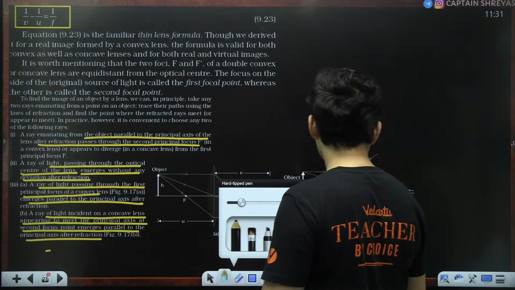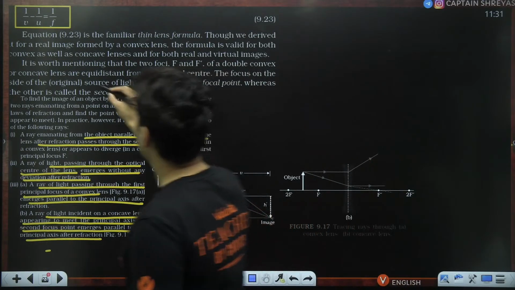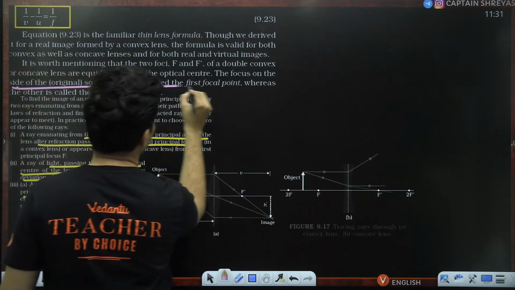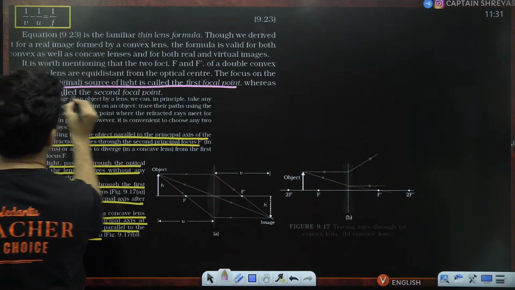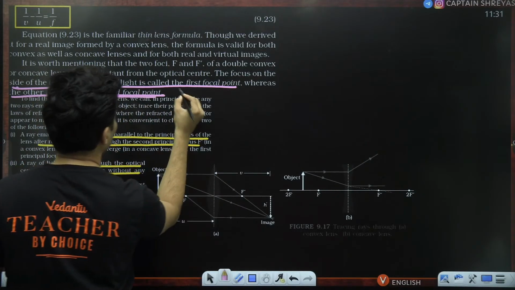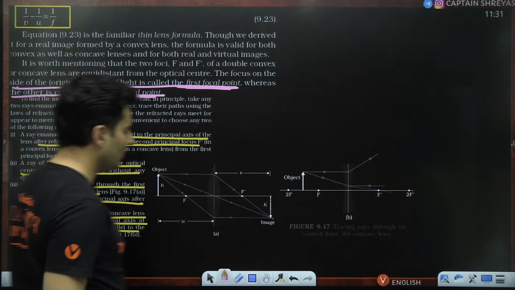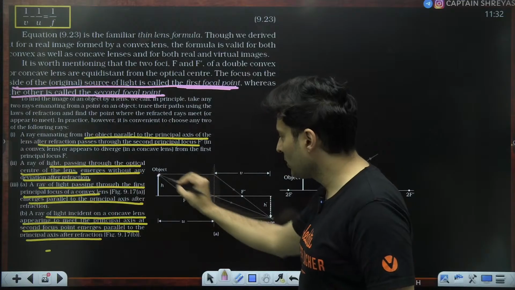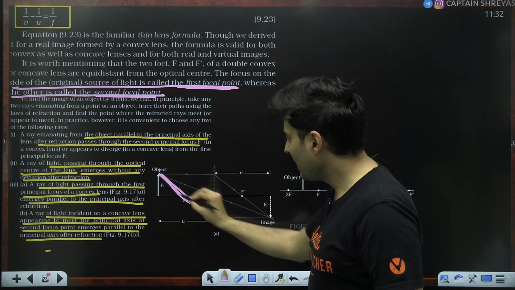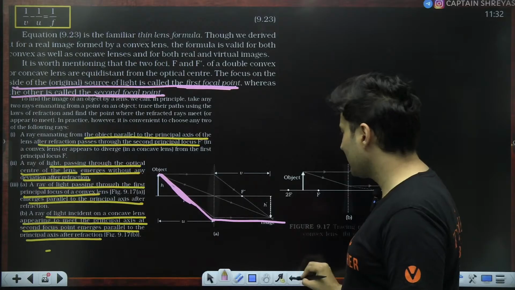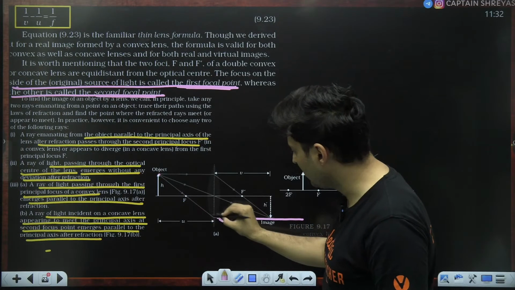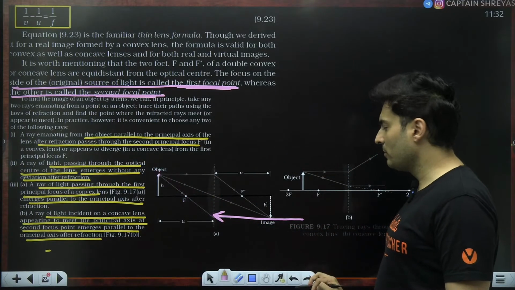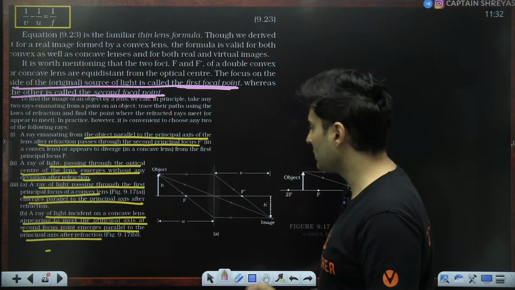So that's why you will see usually this term that the focus is where the light will actually meet, and you also have it on the other side called the secondary focus. So there are two focuses usually for the lenses. If a light passes through the focus which is secondary, then it will become parallel. It makes sense, because if the light came parallel from here, then it would pass from the focus over here. That also makes sense. Reversibility principle.